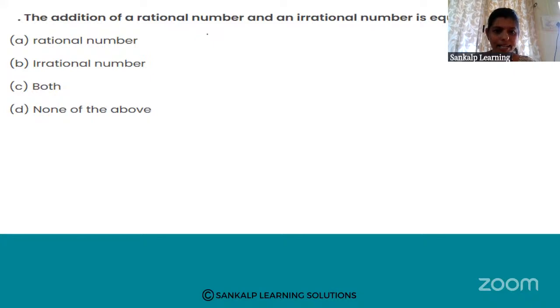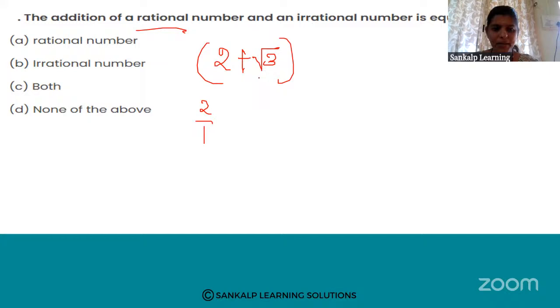See, for example, addition of a rational number. If I take 2, 2 is a rational number because 2 can be expressed as 2 divided by 1, so it is in the form of P by Q. And here we are doing addition of a rational number and an irrational number. See, root 3 is an irrational number. If I take 2 plus root 3, then the result will be an irrational number. Okay, this option is right.